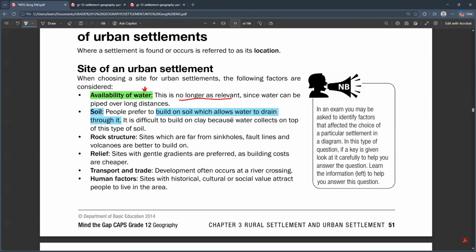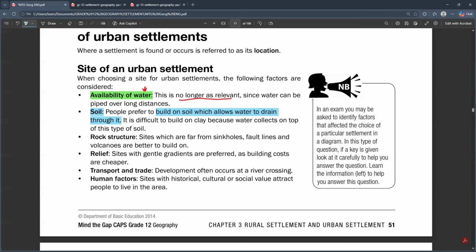But if you go to an area that has a lot of clay, you cannot build an urban settlement there, because you already know, guys, that you cannot even dig a foundation and build a house in such a place. You need to find a place that has soil that allows water to drain through it, soil that allows water to infiltrate through it.